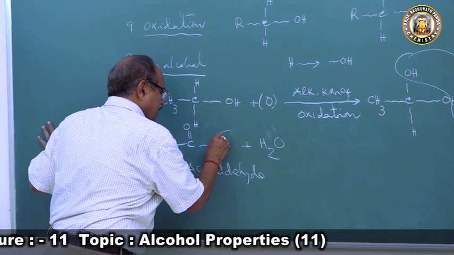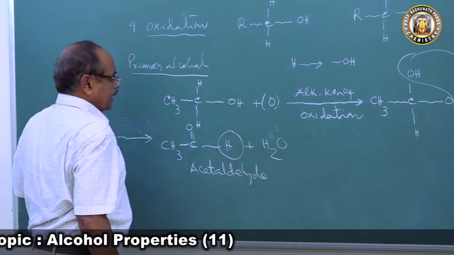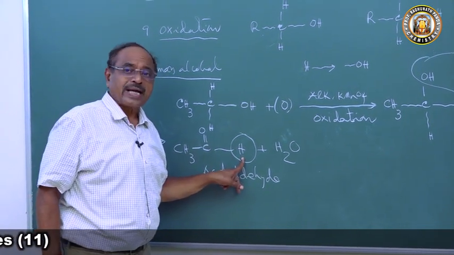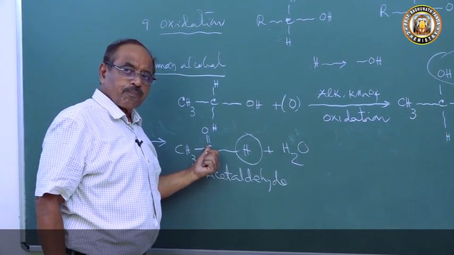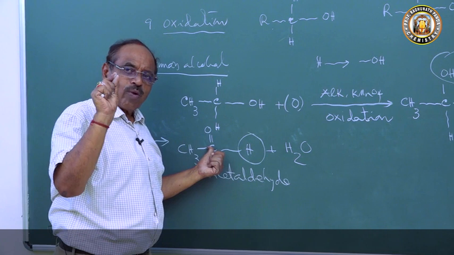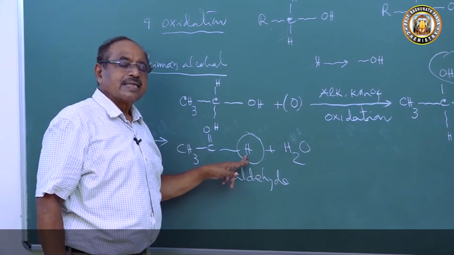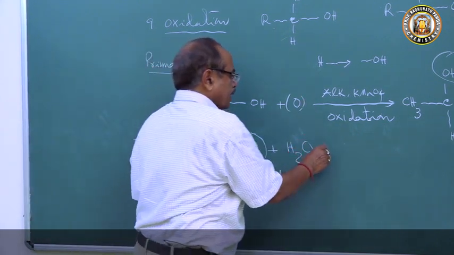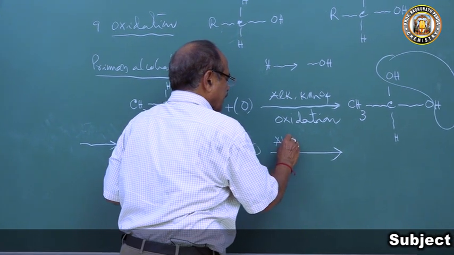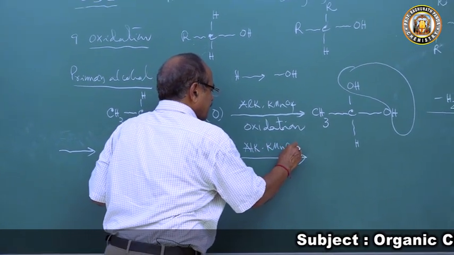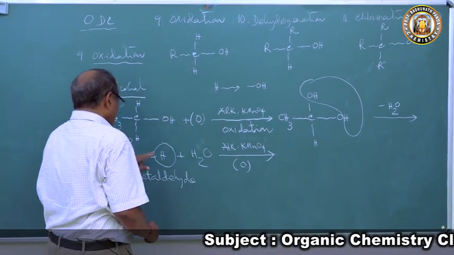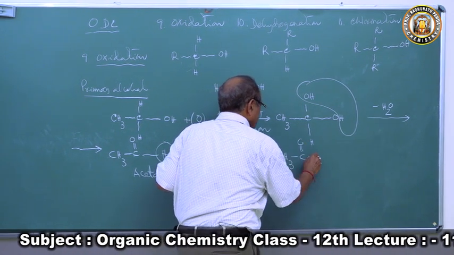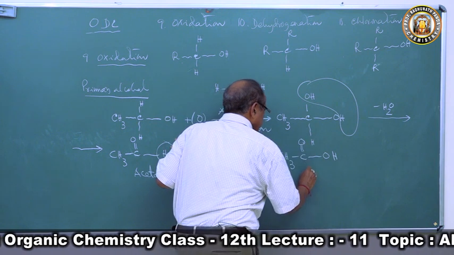Now this acetaldehyde has a lone hydrogen atom. Why? This is the carbonyl group. The carbonyl carbon is bonded to one hydrogen atom. Hence this hydrogen atom is called a lone hydrogen atom, and this can easily be oxidized. So again, the alkaline KMnO4 that we have taken acts upon this, and again it undergoes oxidation. This H will become OH. We get acetic acid.